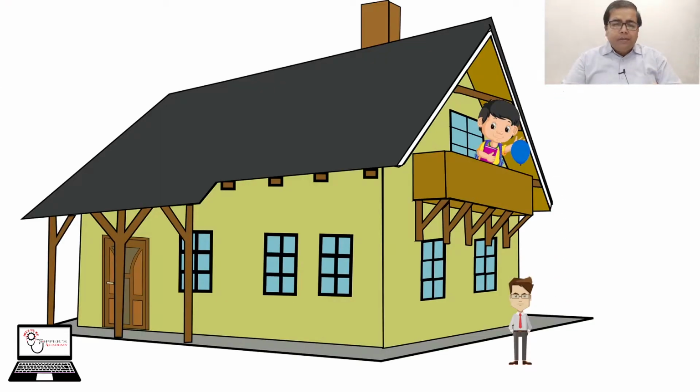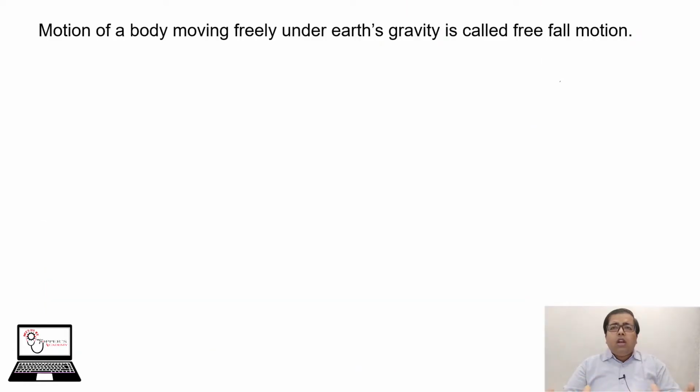There is one more example. When somebody throws anything downward, just like the boy we see in this graphics, when the boy throws the balloon filled with color downward on the head of a man, the motion of the balloon is also a free fall motion. So in total we can say motion of a body moving freely under earth's gravity is called free fall motion.